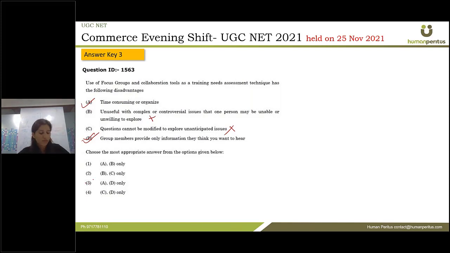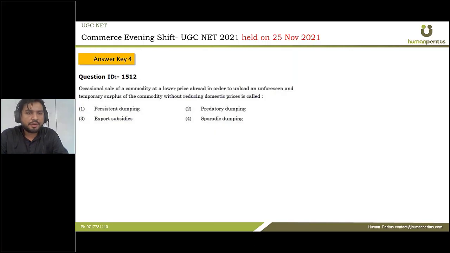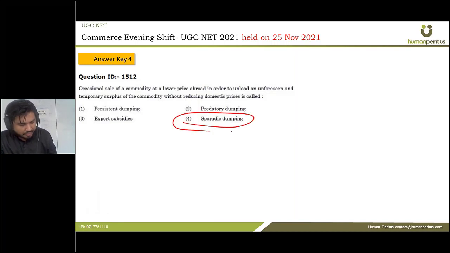This is the third one. So question ID is 1512. It says occasional sale of a commodity at a lower price abroad in order to unload an unforeseen and temporary surplus of the commodity without reducing domestic price. So this is the direct definition of product dumping. Therefore, the correct answer is option number 4.